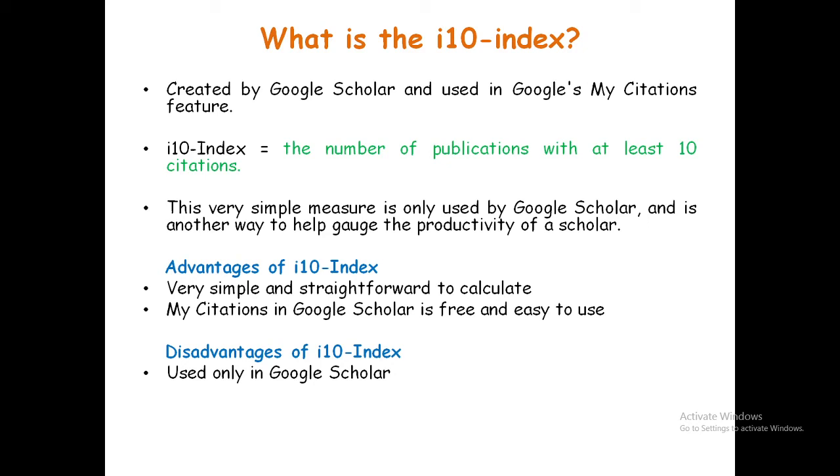Advantage of I-10 index: very simple and straightforward to calculate. My Citations in Google Scholar is free and easy to use. Disadvantage of I-10 index: used only in Google Scholar.